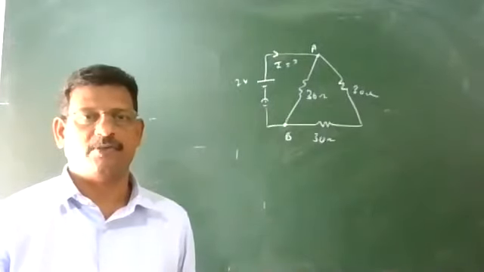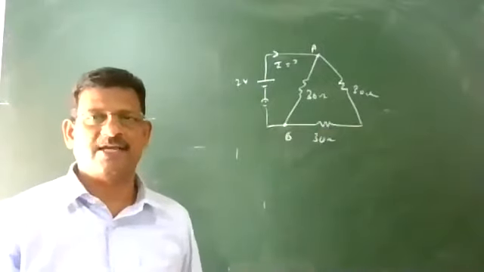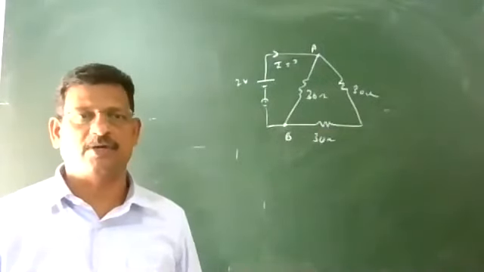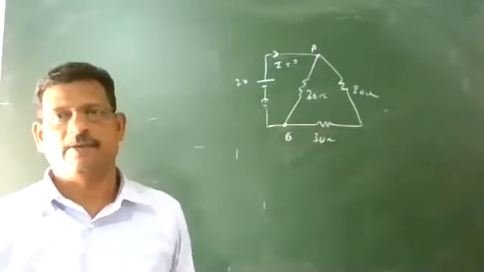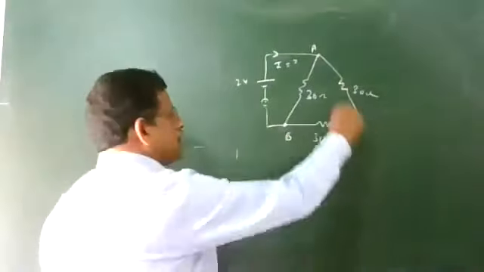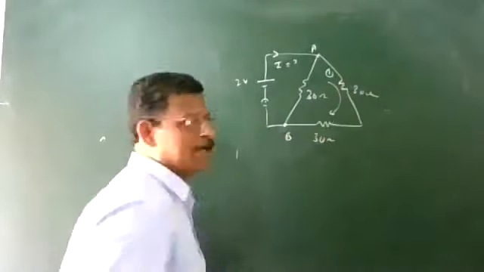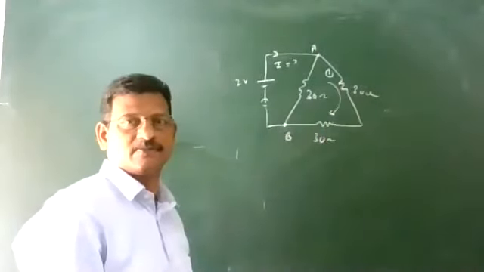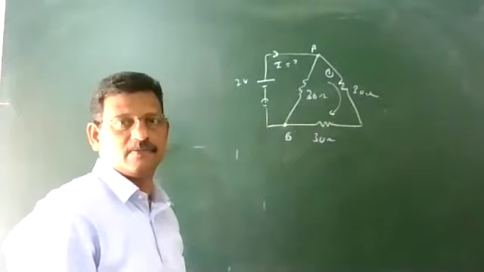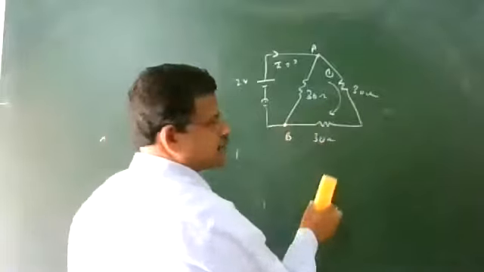What is the current drawn from the battery? Just like the capacitor connections we have seen, the exact replica, so you can easily recognize how to find this. Between A and B there are two ways. First way, 30 and 30 are in series.